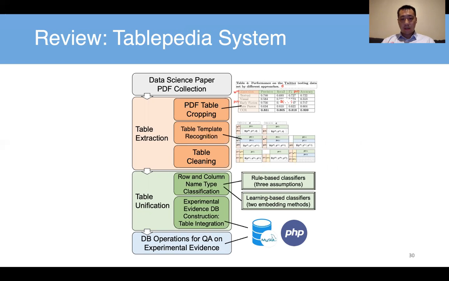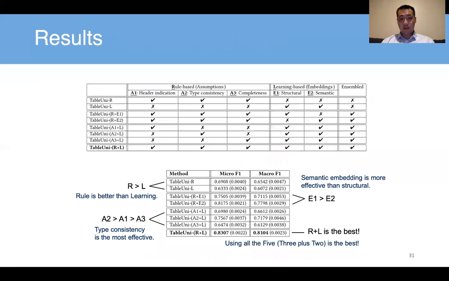Okay, let's review this Tablepedia system that goes from data science papers to a large experimental evidence extraction system. So the first is table extraction, right? We try to crop the tables from PDF, recognize templates and clean the table, and then do unification, including classifying the row and column names, and also words in the captions, into types, into categories. We have 3 categories: method, metric, and data set. And then we unify the cell values in the tables into a large database construction. And eventually we use database operations to do QA on this database.